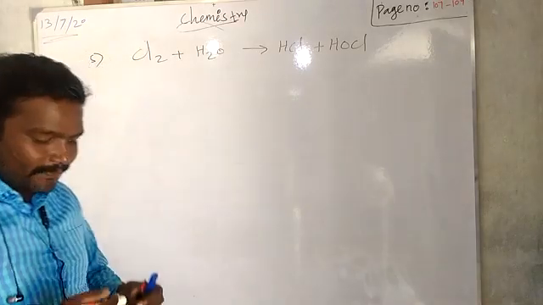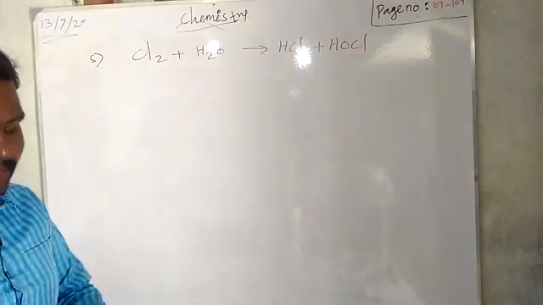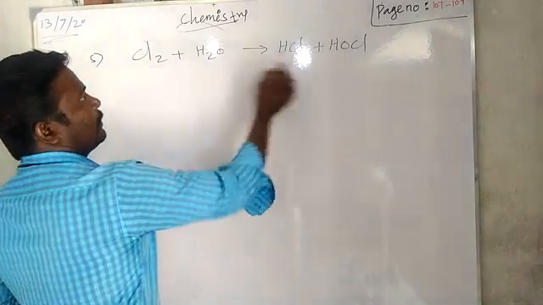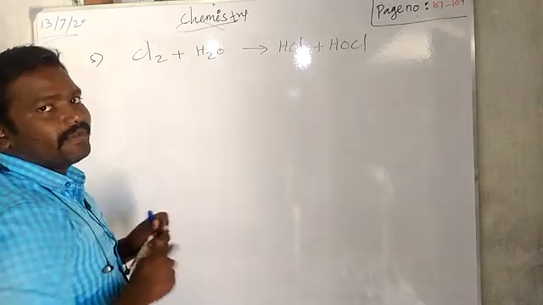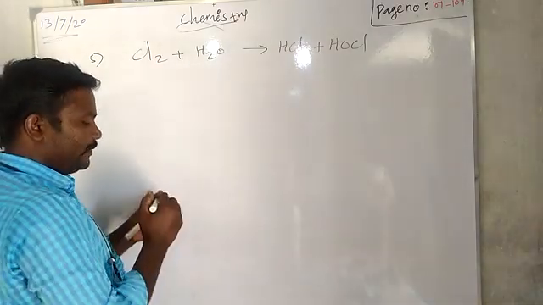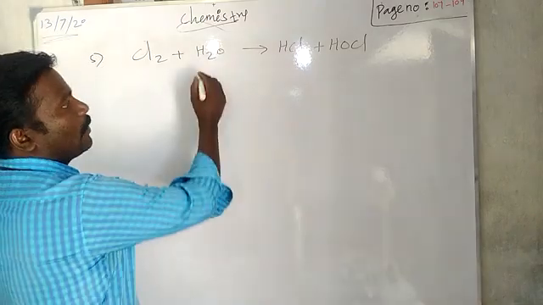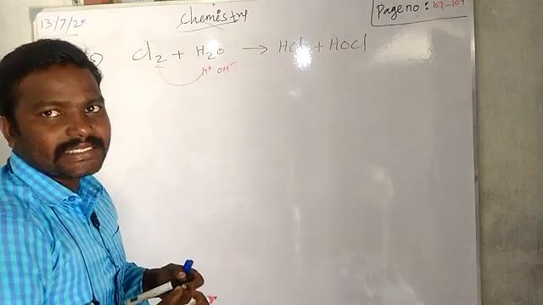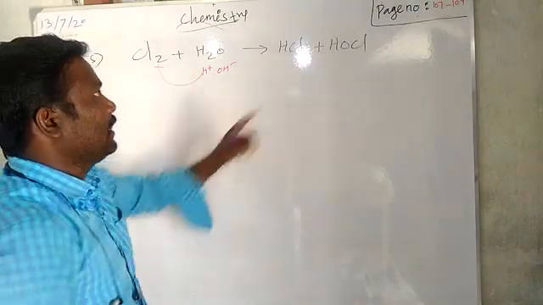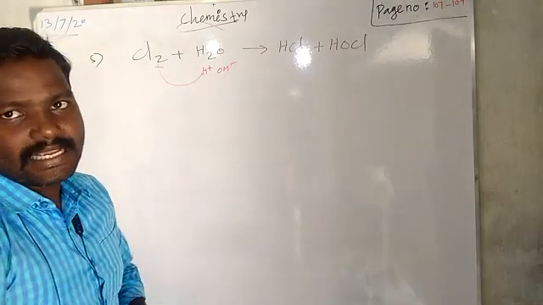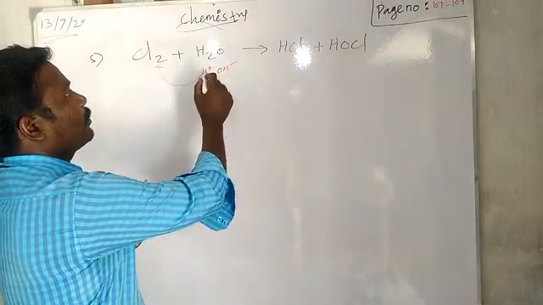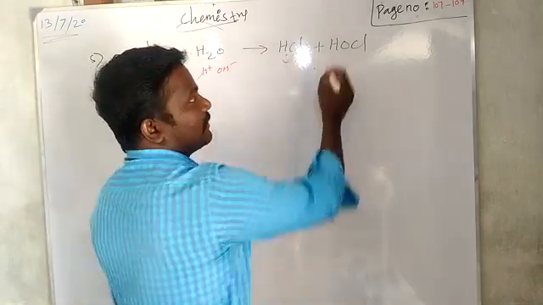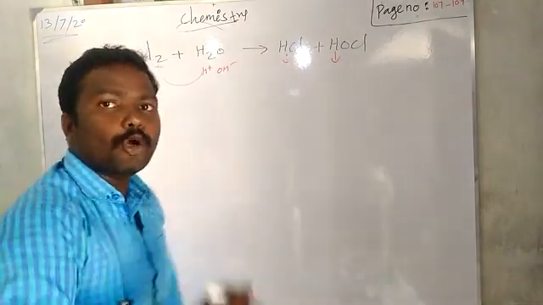What is the product name? Hydrochloric acid as well as hypochlorous acid. So Cl2, Cl divided into 2. Usually we have to remember water can be divided into H plus and OH minus ions. So one H will combine with one Cl, it will form hydrochloric acid. Another OH will combine with Cl, forming hypochlorous acid. So hydrochloric acid and hypochlorous acid. This is called hydrochloric acid. The second one is called hypochlorous acid.